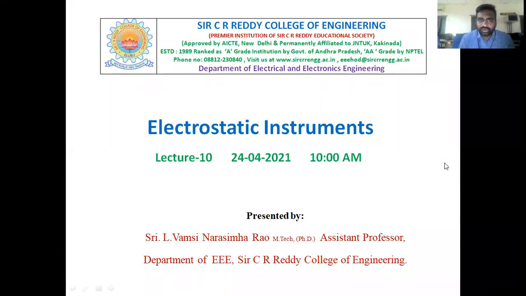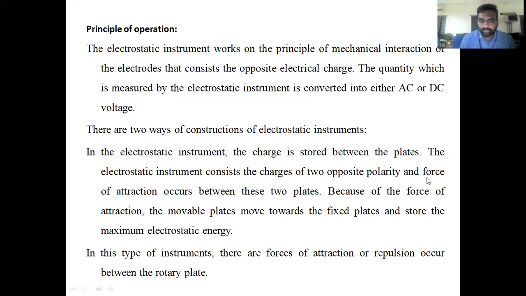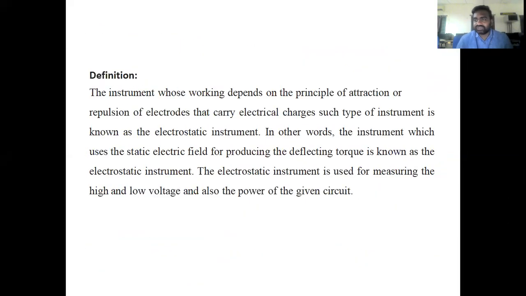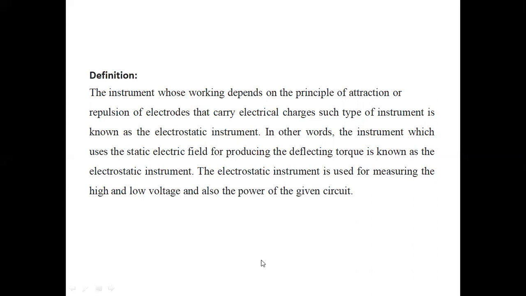Okay, so definition of electrostatic instruments. Electrostatic instruments mostly work on the principle of attraction, or with respect to the principle of repulsion. So how can we say that it is working on the principle of attraction or with respect to the principle of repulsion? Means these electrostatic instruments mostly work on the principle of attraction and principle of repulsion. Mostly they are used as voltmeters, okay, for measuring voltage, not as ammeters.